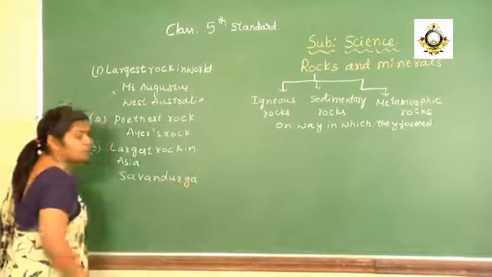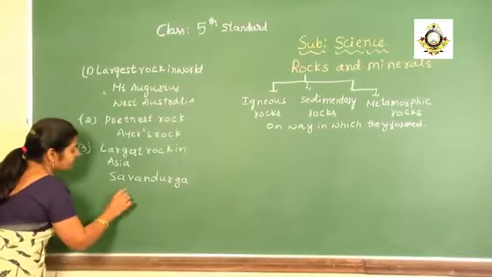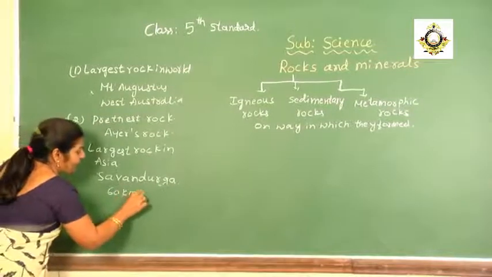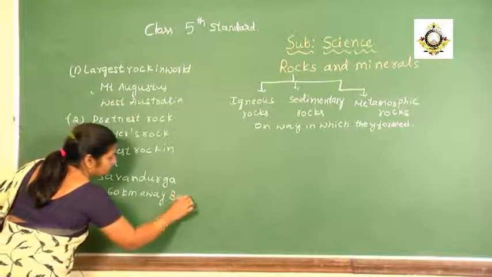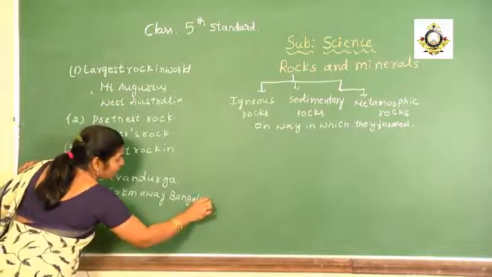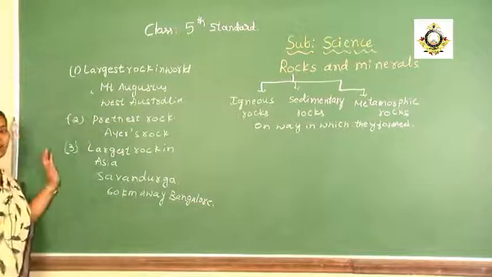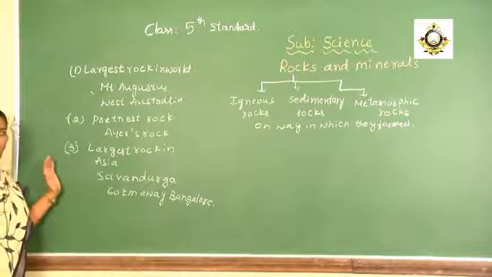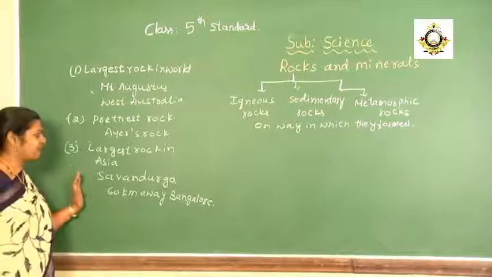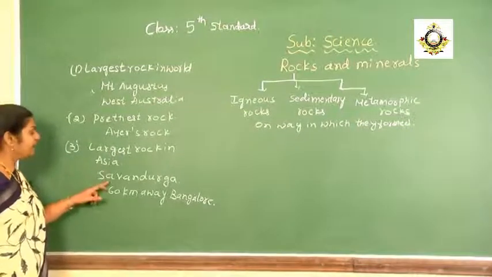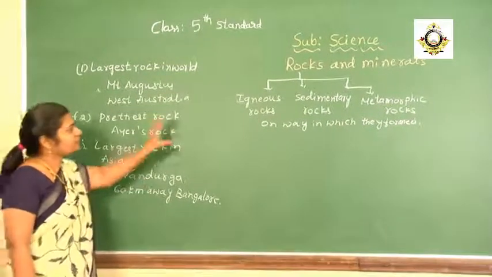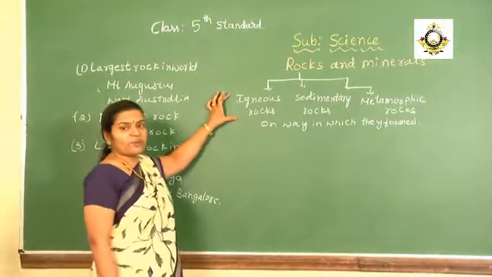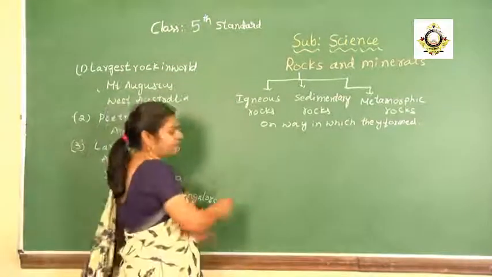Where is this Samandurga? It is 60 kilometers away from Bangalore. So we must be very proud that the largest rock in Asia is present in our state, Karnataka, at Samandurga. With this, we shall start with the formation of igneous rocks.